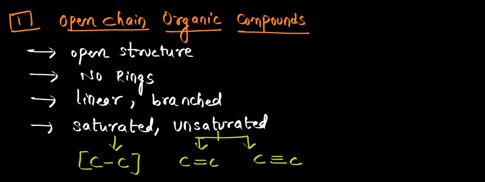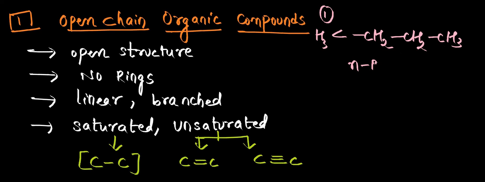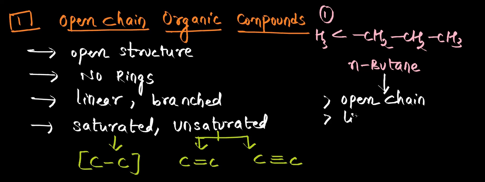Let me take an example. I'm taking the first example, n-butane. What is this compound? This is n-butane. Now how is it? It's an open structure, it's linear, and it is saturated, isn't it? So when we discuss this compound, it is an open chain structure first of all, it is having a linear structure, and carbon to carbon we are having single bonds. So this is a saturated compound, okay?